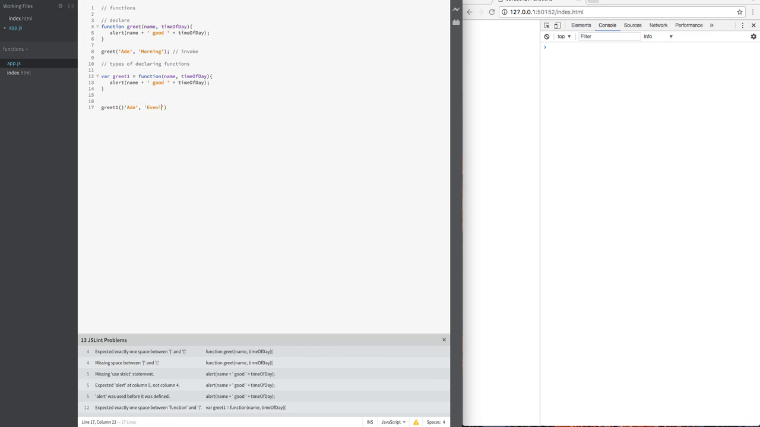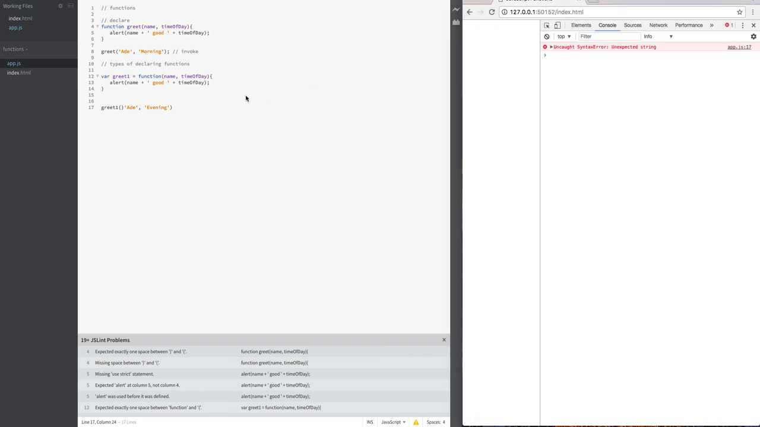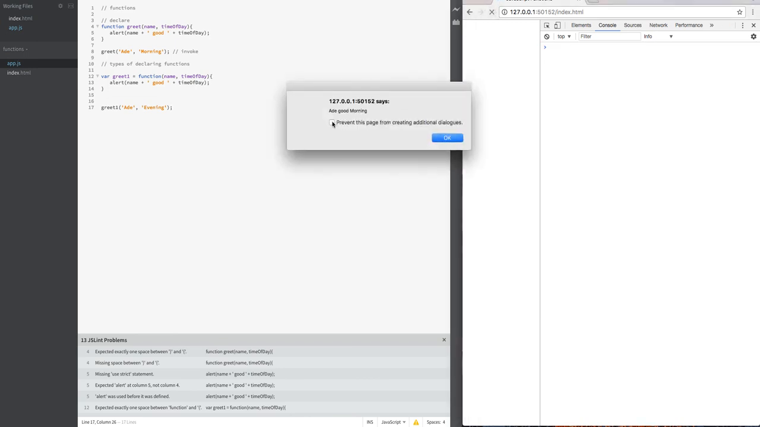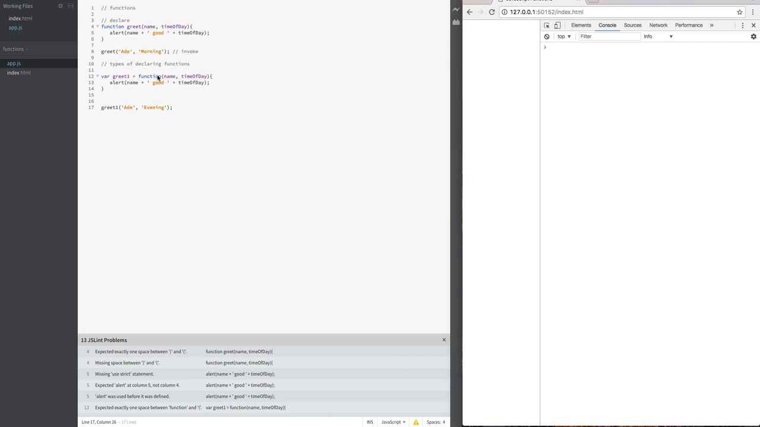This time around, let me put evening. So if I refresh, first string for which line? Line 17. Okay, yeah. So if I refresh, I get good morning for the first alert, for the first invocation, and good evening for the second one. So if you put a function like this one, with no name, they call them anonymous functions.